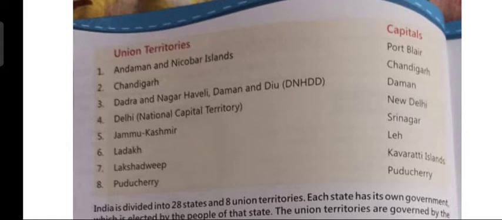Next, Delhi, which is the National Capital Territory. Its capital is New Delhi. Jammu and Kashmir's capital is Srinagar. Ladakh's capital is Leh. Lakshadweep's capital is Kavaratti Island. And Puducherry's capital is Puducherry. So, children, please memorize the Union Territory and its capital also.